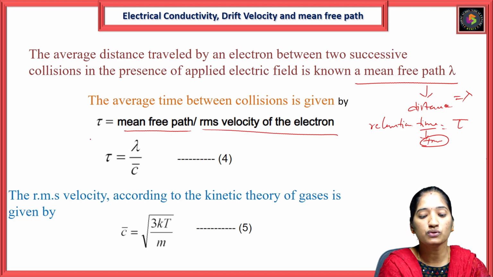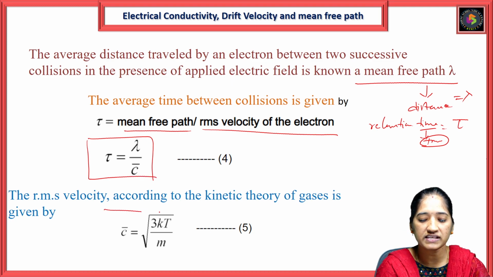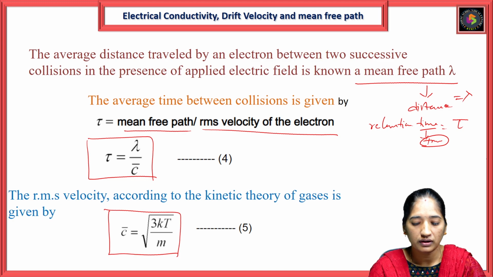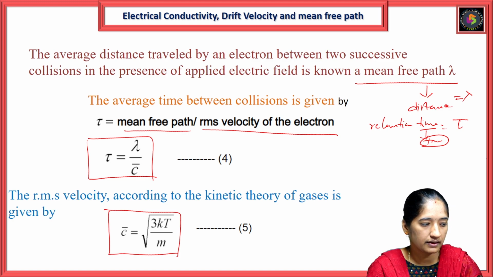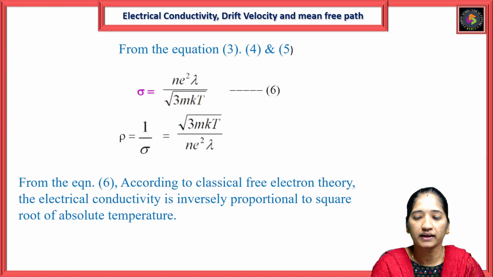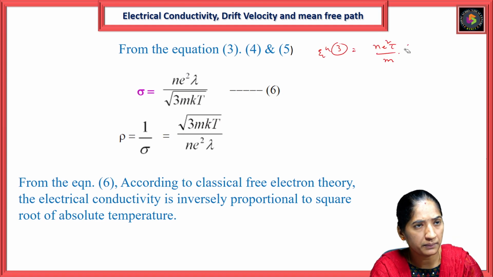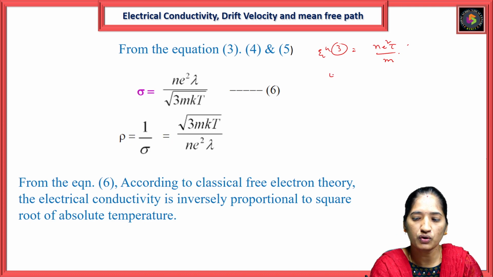So tau is equal to lambda by C. We know the RMS velocity according to the kinetic theory of gases is given by C bar equals root of 3kT by M. So let us take equation number 3 here. From equation number 3, sigma equals N E square tau by M. So equation 4 is